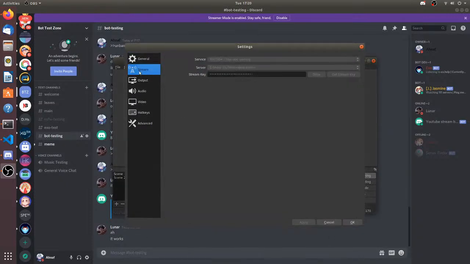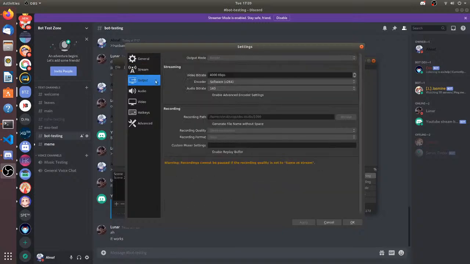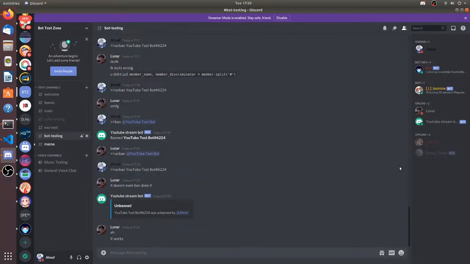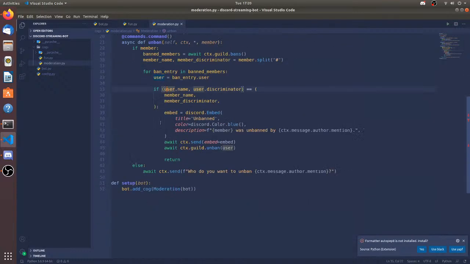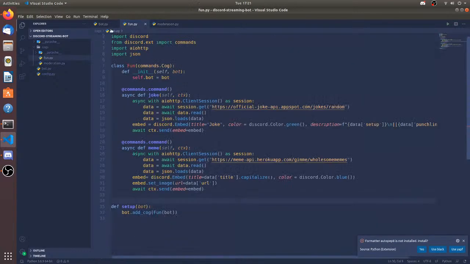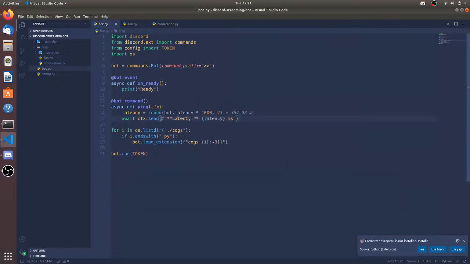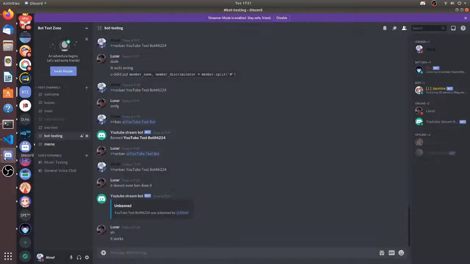Yeah, so the bitrate is working fine. What did I set the bitrate to? Oh, sorry, bro. 400 kilobits per second. Okay, so that's a healthy amount of bitrate. So now what should I do? I did 6 commands: 3 moderation, 2 fun commands, and a ping command. So what should I do now?